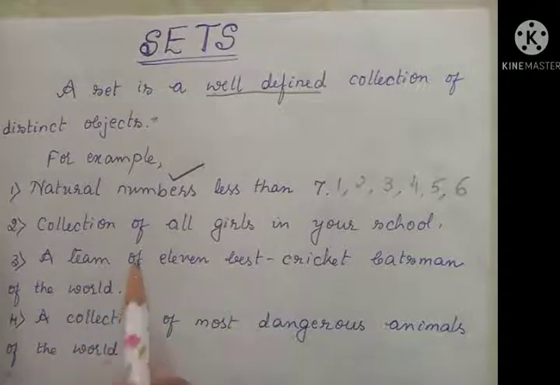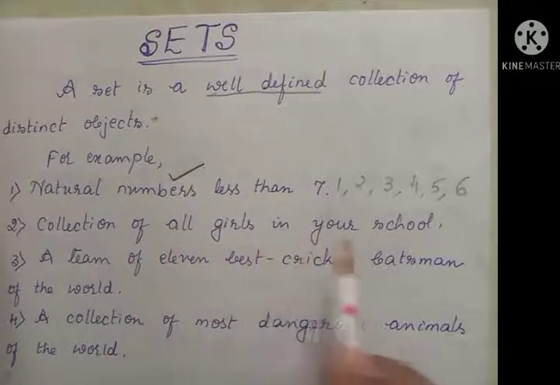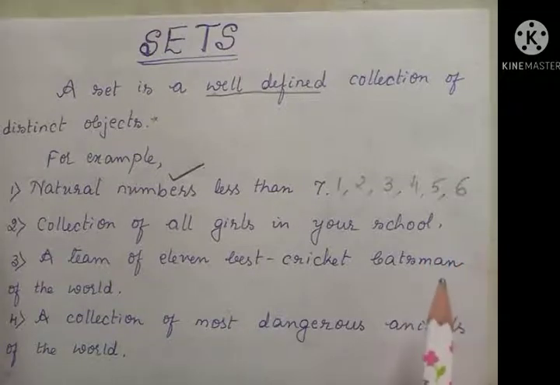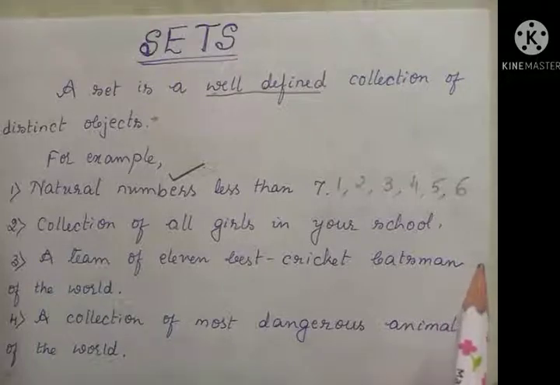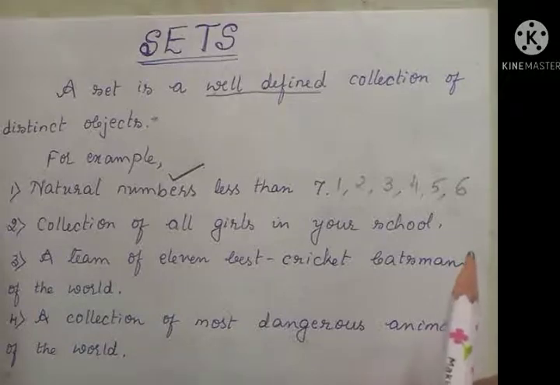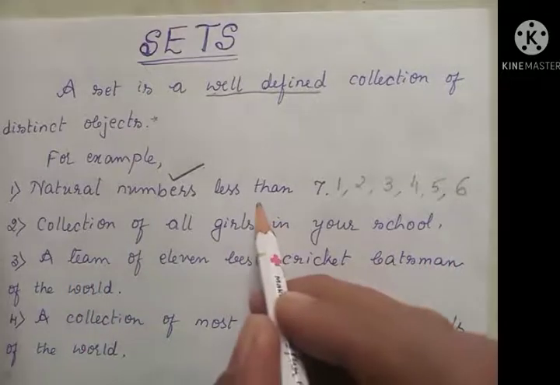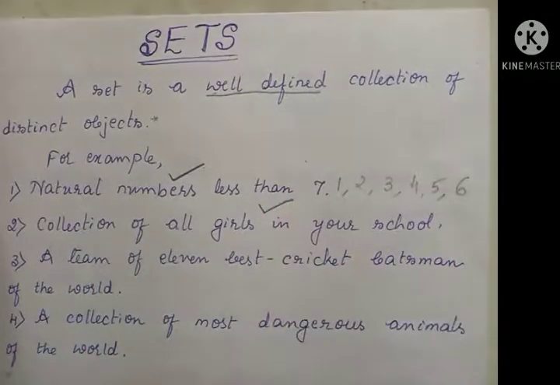Second one, collection of all girls in your school. So out of 40 members, if 20 are girls, I can clearly say that yes, 20 girls. It cannot be that it is only 18. If 20 admissions are done, then that should be 20 girls. So this is also well defined.